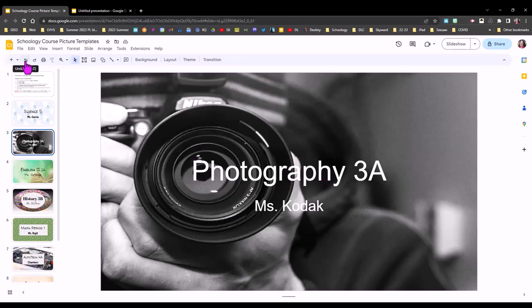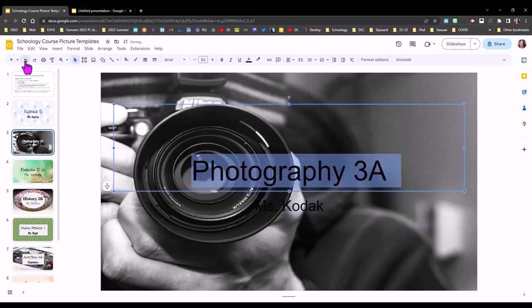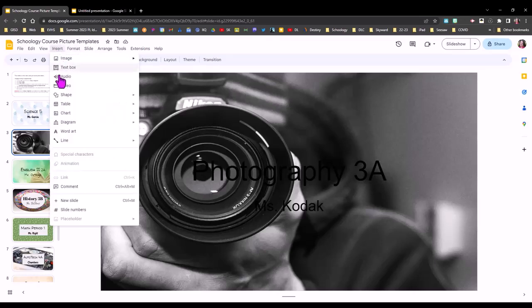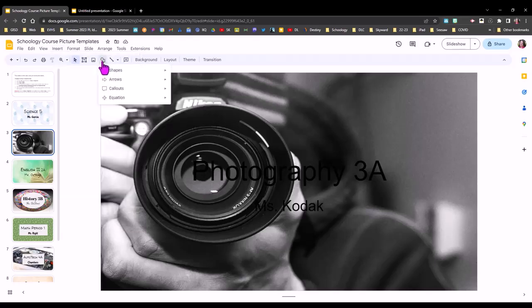So what I like to do instead, if I really like a background that I have, I like to put a shape behind my course title and my name. And that's easy to do. You can come up here to the shape tool on the toolbar, or again, if that's not showing, you can go to Insert, Shape, takes you to the same kind of menu.